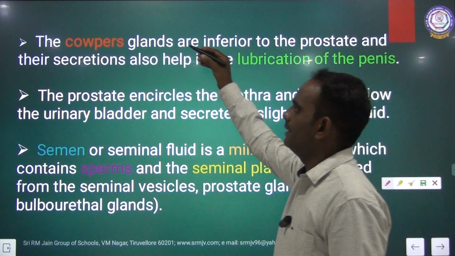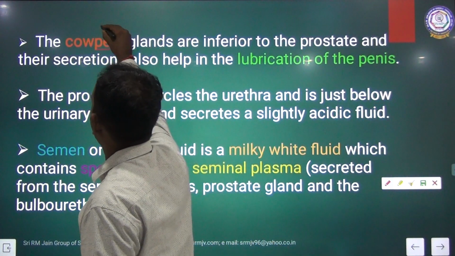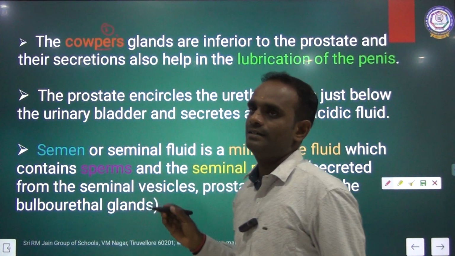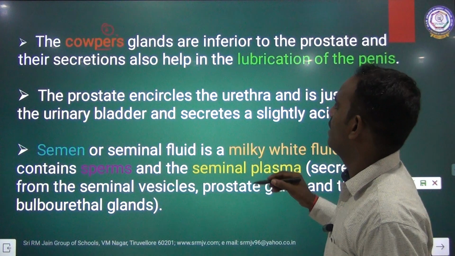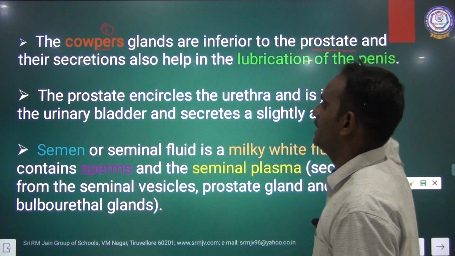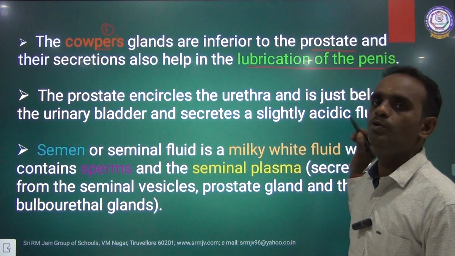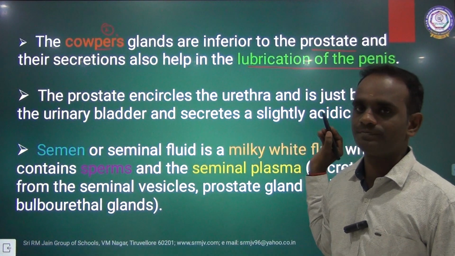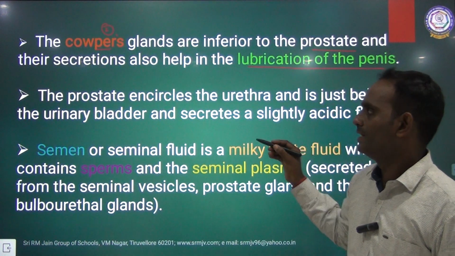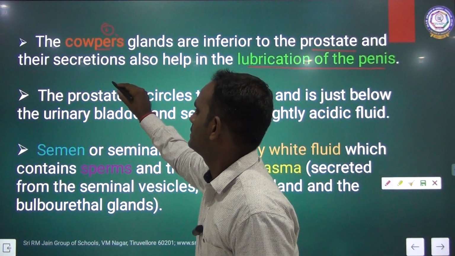The second accessory gland is called Cowper's gland. Cowper's glands are inferior to the prostate, and their secretion also helps in the lubrication of the sperm. The third one is the prostate.